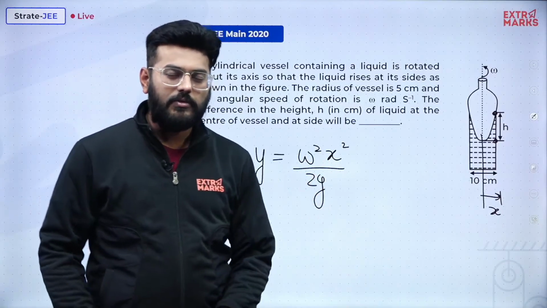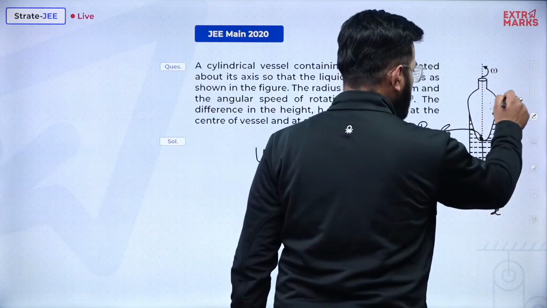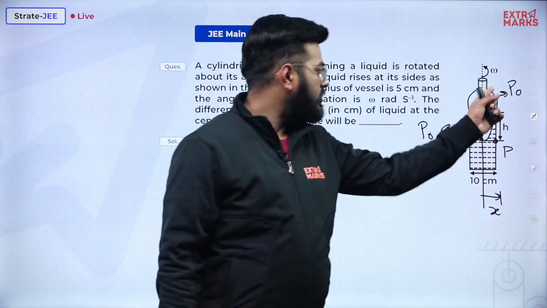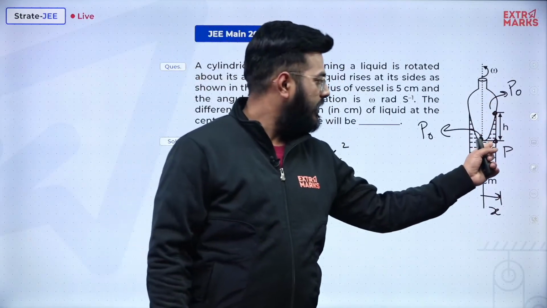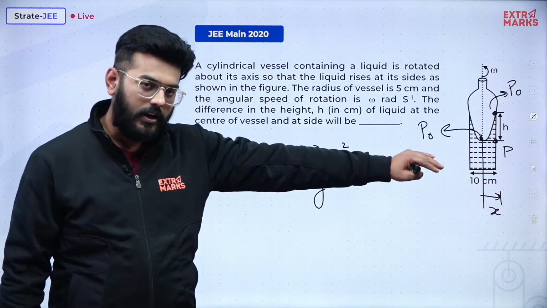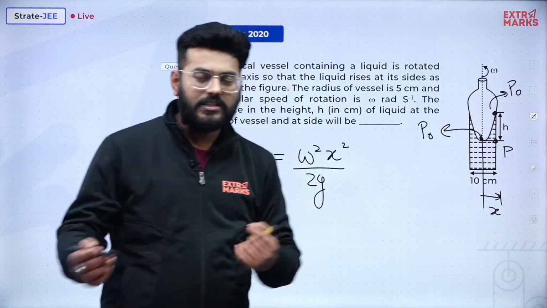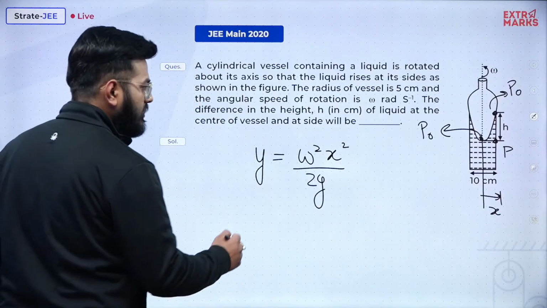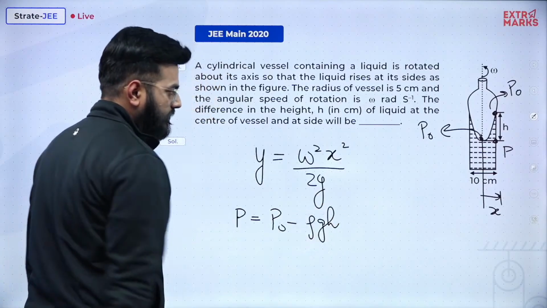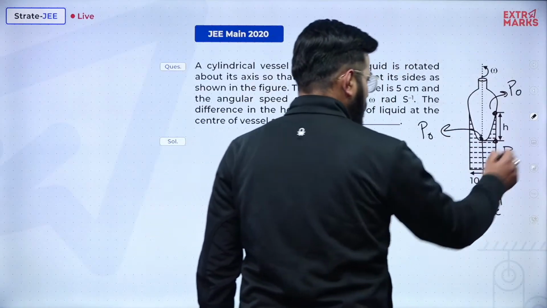And how this expression came was very simple. Here the pressure is P naught, and also here the pressure is P naught, and at this point let's say the pressure is P. Clear? Because these two surfaces are open to air, the pressure will be P naught, and over here we are considering a pressure P. So pressure is increasing as we move towards the wall, and pressure is increasing as we move downward as well. So between P and P naught, we can find two relations over here. And what will be the two relations? The first relation will be P equal to P naught minus rho g h, right, this distance, and for the time being let's consider this distance to be equivalent to y.